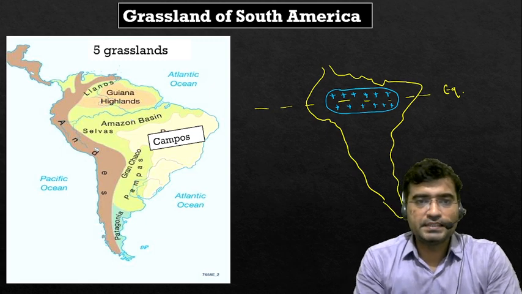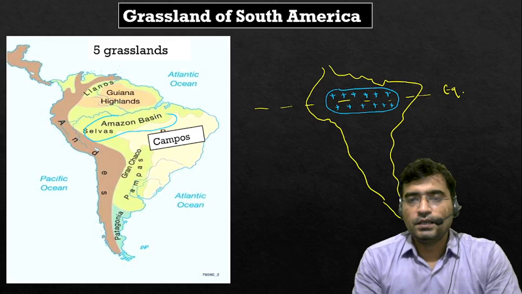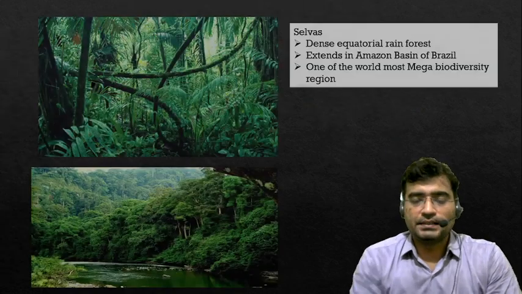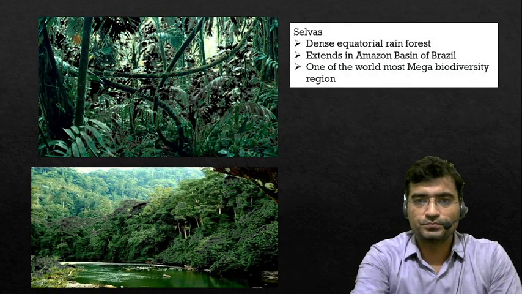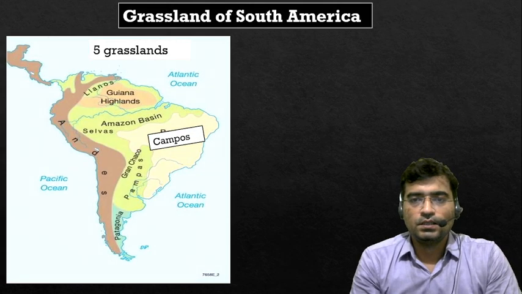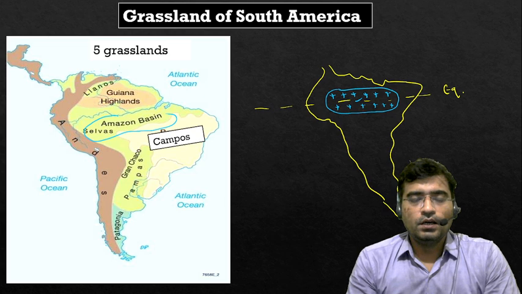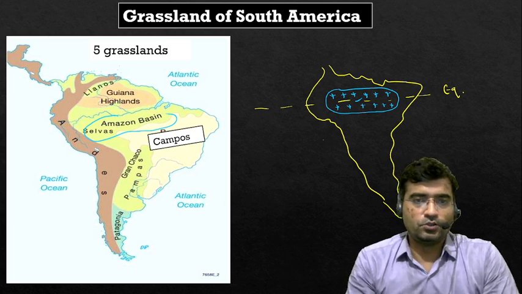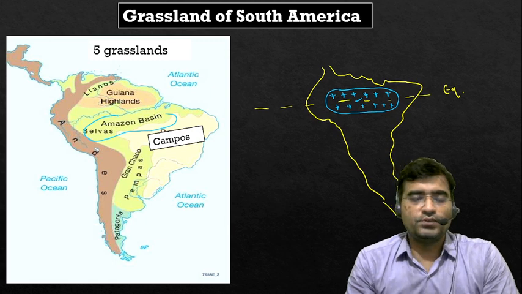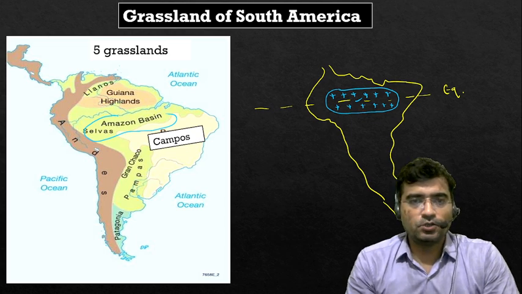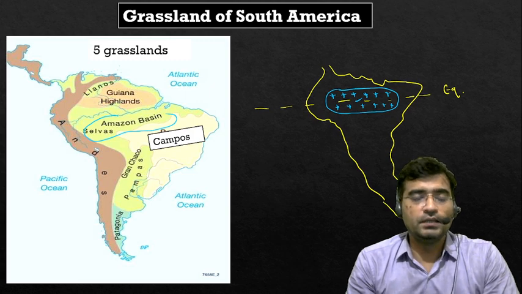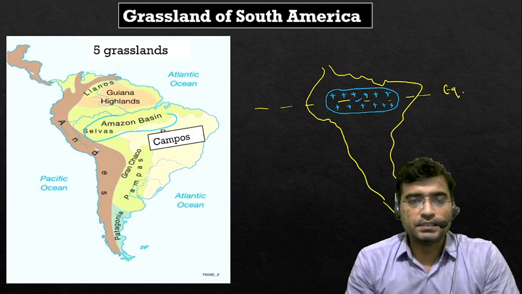The Amazon Basin area, that is here, is known for Selvas, and this Selvas is quite unique. The reason behind it is that such a rainforest not only offers us the life-saving gas oxygen, but also maintains the global atmospheric conditions.